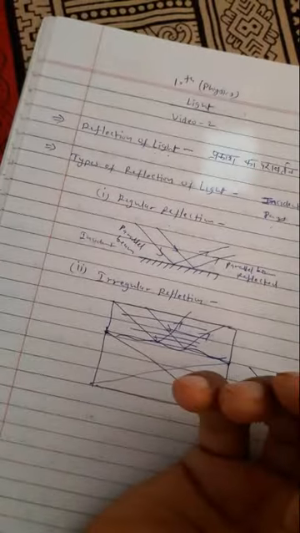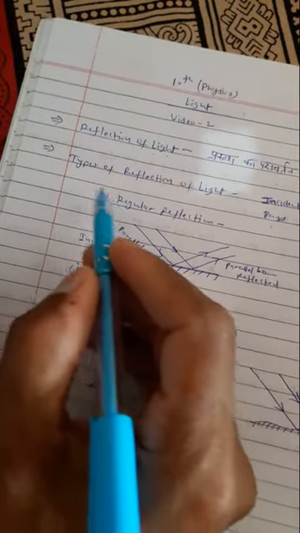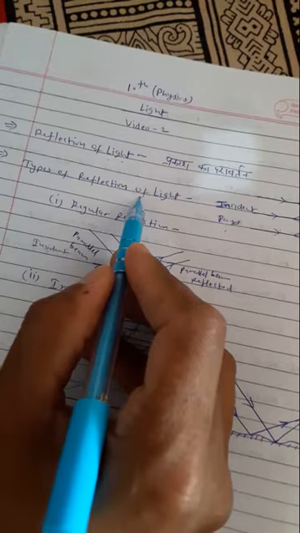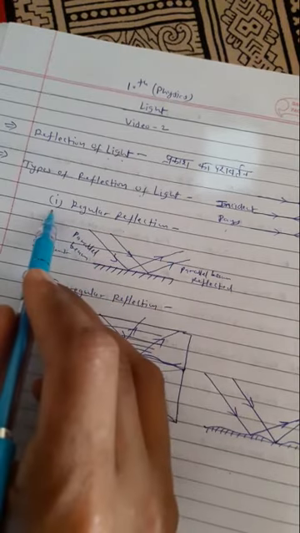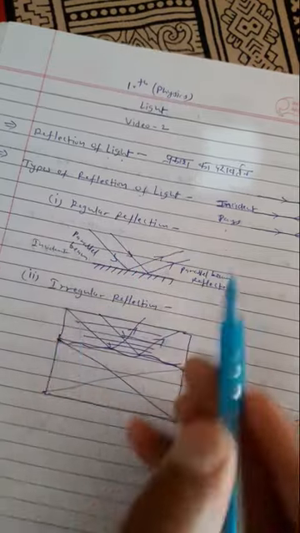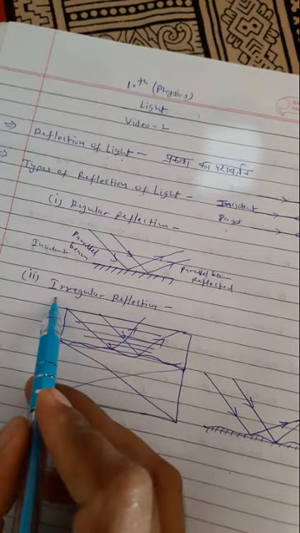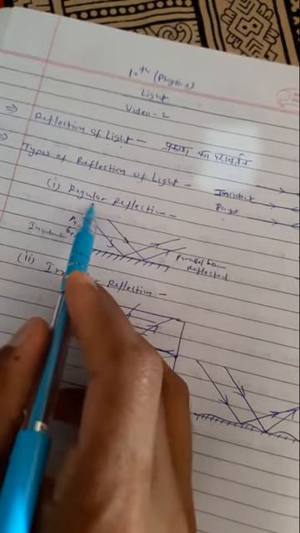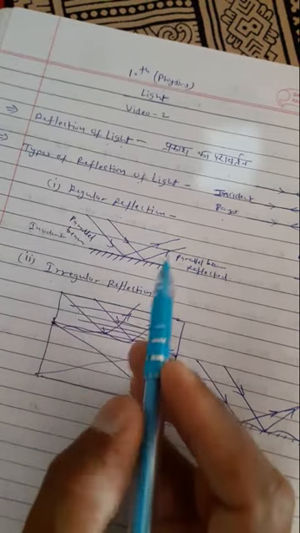Now after this, let us see the types of reflection of light. Basically there are two types of reflection of light. One is regular reflection, the other one is irregular reflection. Now what happens in regular reflection?